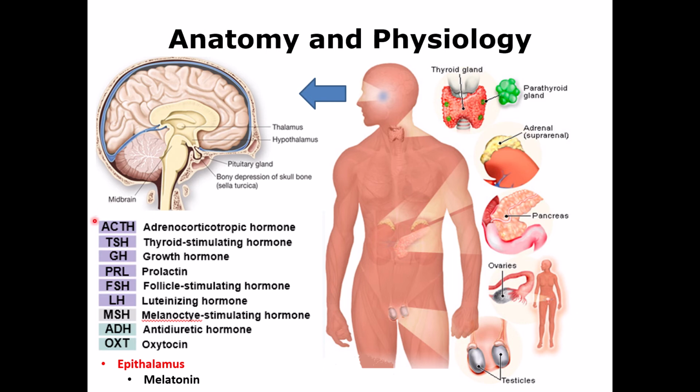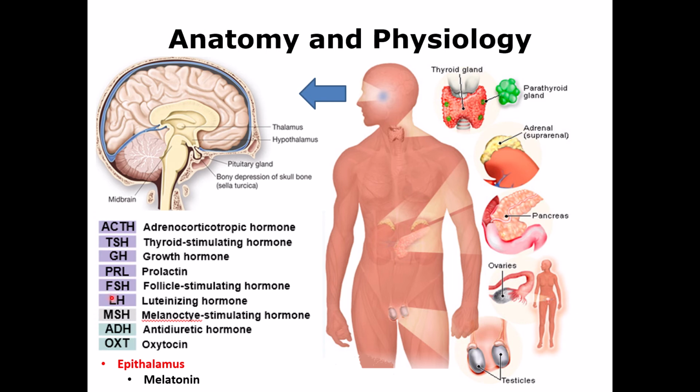These are the hormones that are released from the pituitary gland. The pituitary gland has two parts: the anterior lobe, which releases these hormones, and the posterior lobe, which releases these hormones. MSH is released from the middle part of it. It is not important for adults.